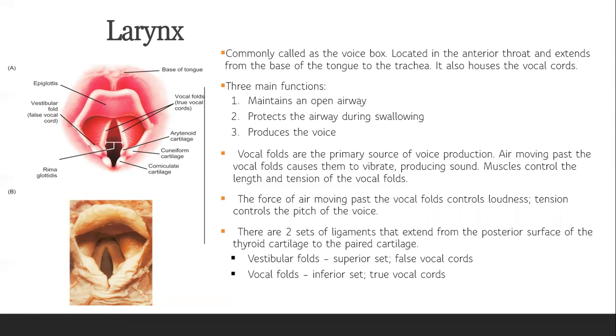voice. There are two sets of ligaments found in the larynx that extend from the posterior surface of the thyroid cartilage to the pericartilage. Like what I've said, we have the vestibular fold, or the false vocal cord, and the vocal folds, or the true vocal cord. The vestibular folds are superior, while our vocal cords are inferior.